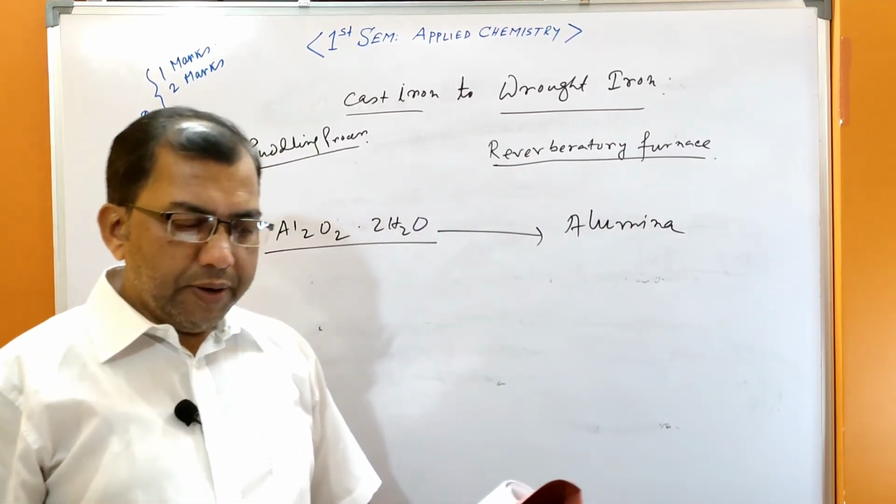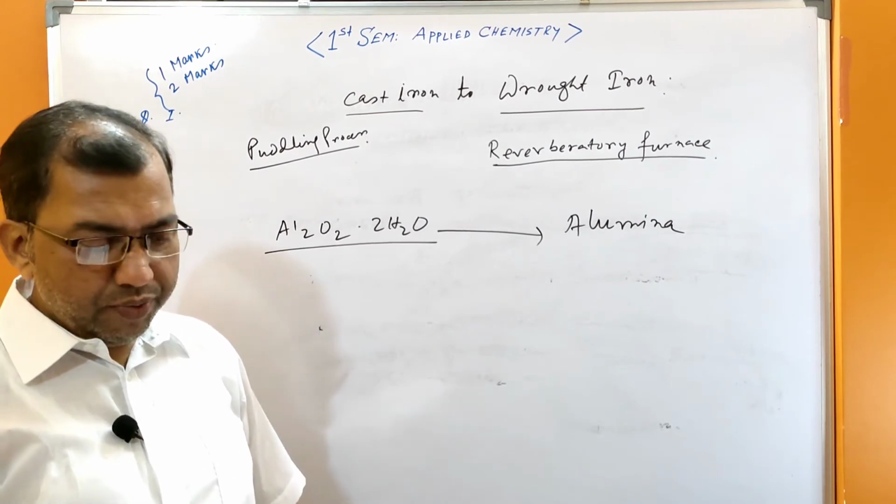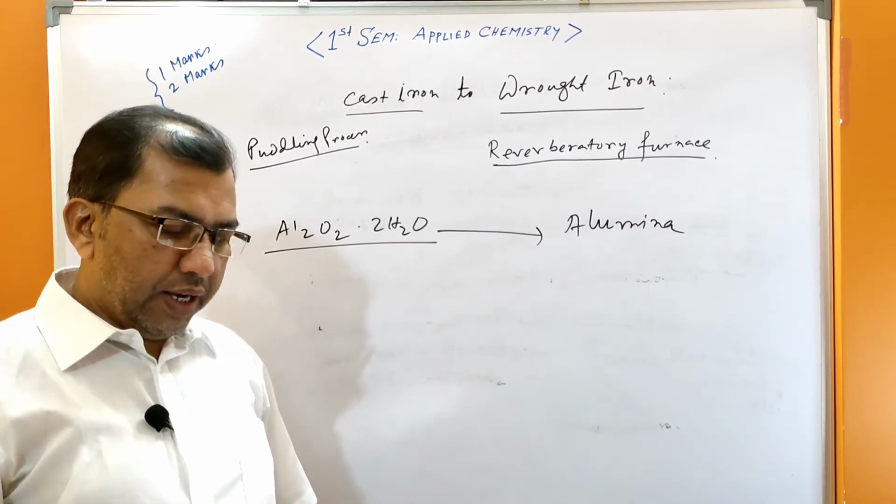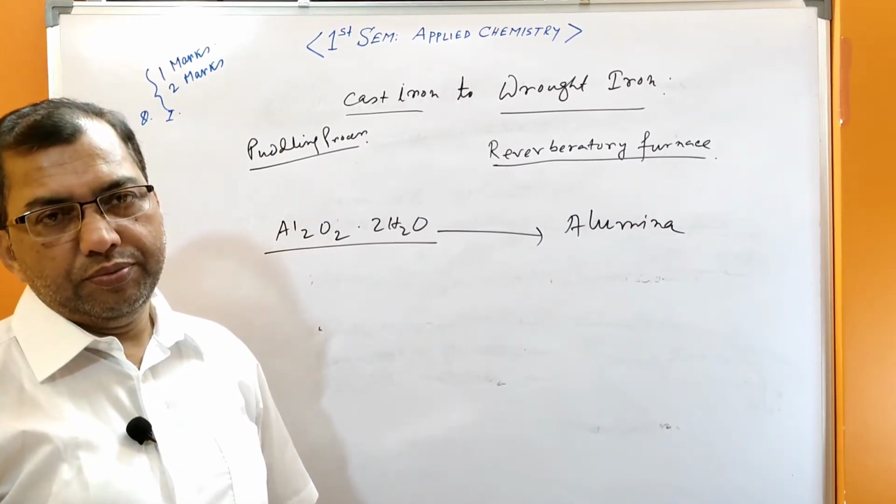These three processes are there: production of pure alumina, electrolysis of pure alumina, and electrorefining of aluminium.